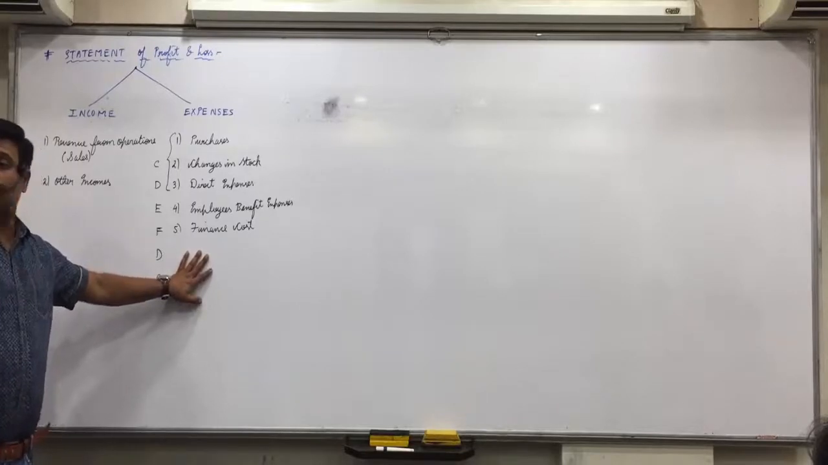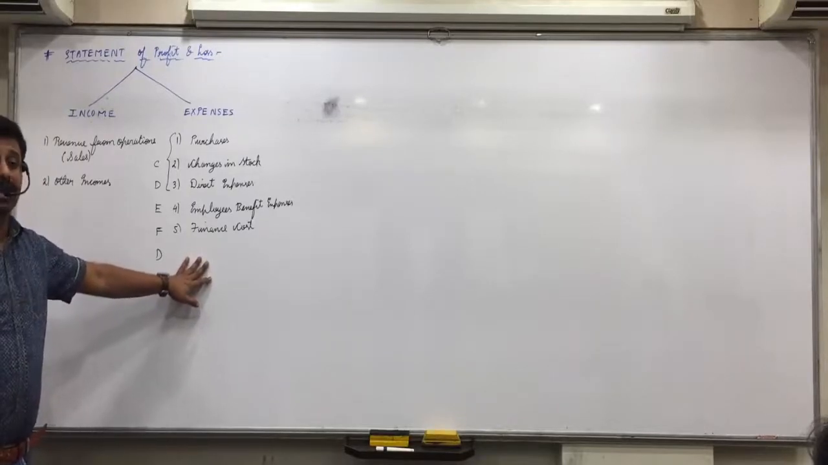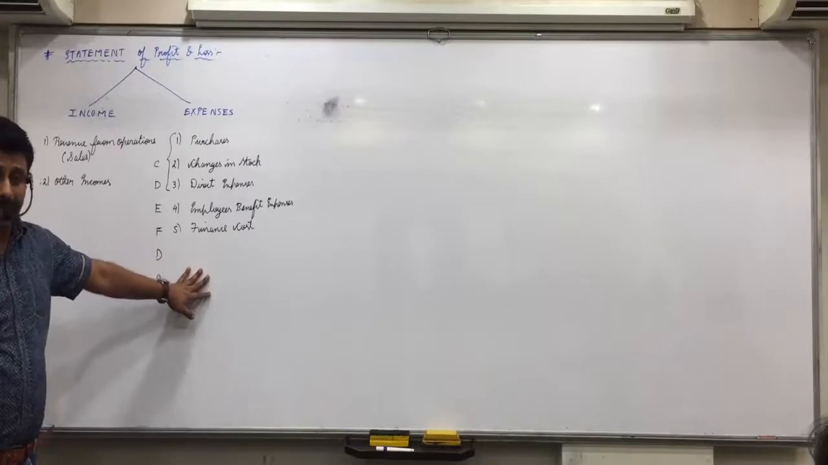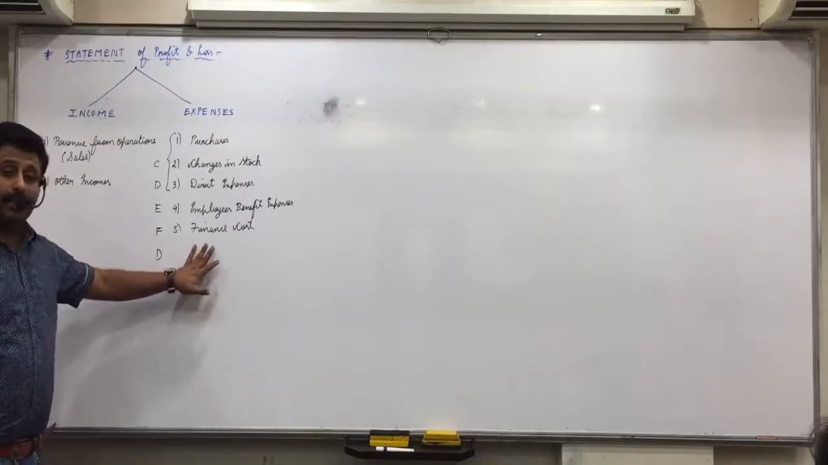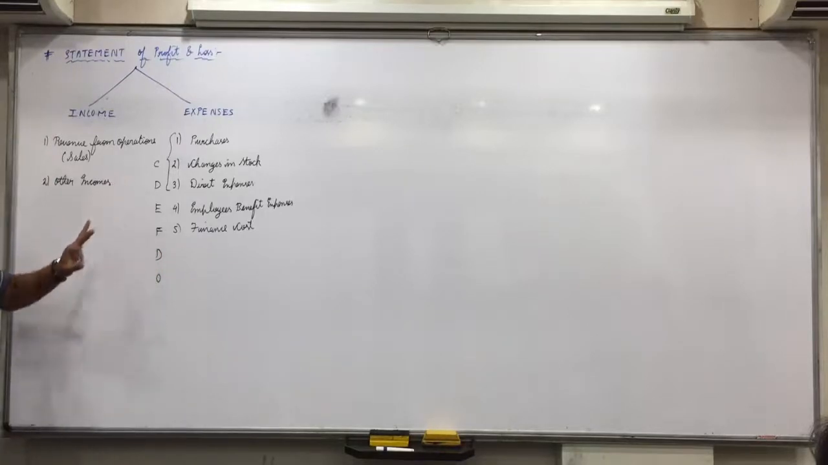Interest on debentures issued by the company, interest on bond issued by the company, interest on public deposits issued by the company, interest on loan borrowed by the company. All interest will come in finance cost. So C, D, E, F. C, changes in stock. D, direct expenses. E, employees benefit expenses. F, finance cost.